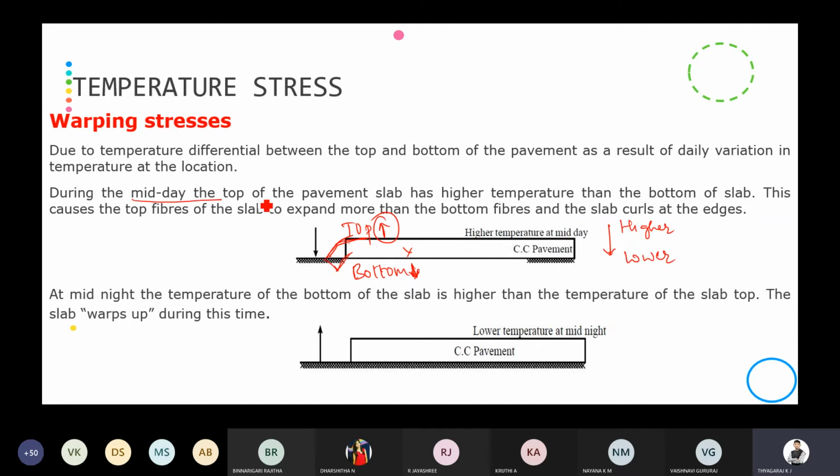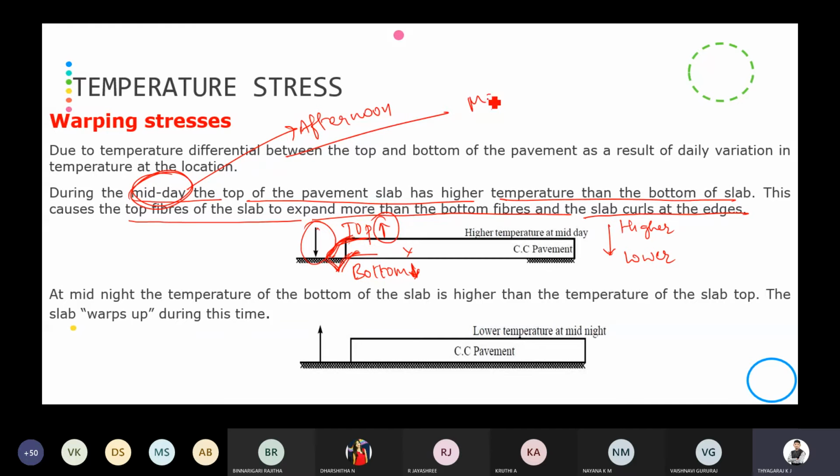So during midday, the top of the pavement slab has higher temperature than the bottom of the slab. This causes the top of the slab to expand more than the bottom fibers, and the slab curls at the edges. At the edge, it will bend downwards. You can see the arrow marker: the bending of the slab is downwards during midday. It is during the afternoon time. You have to view it microscopically, not macroscopically; to the naked eye it will not be seen.